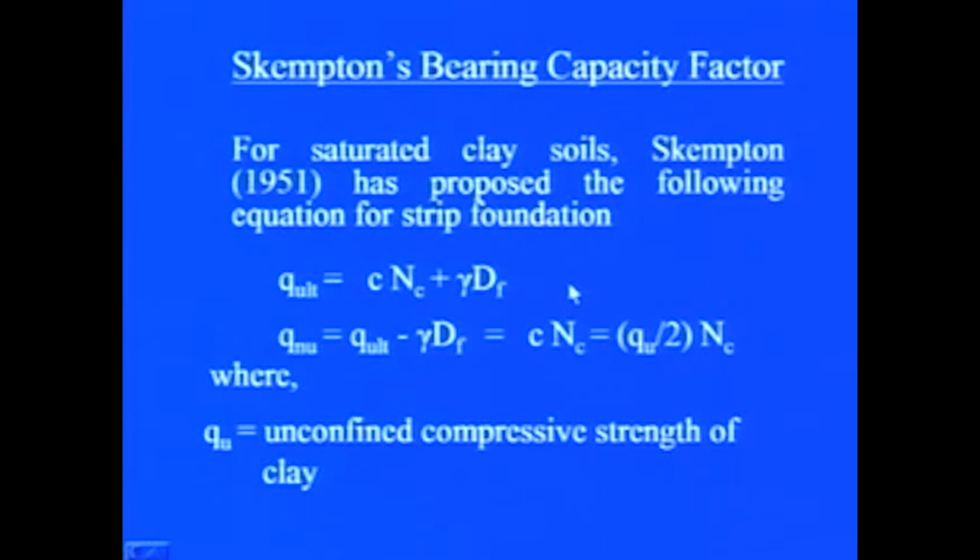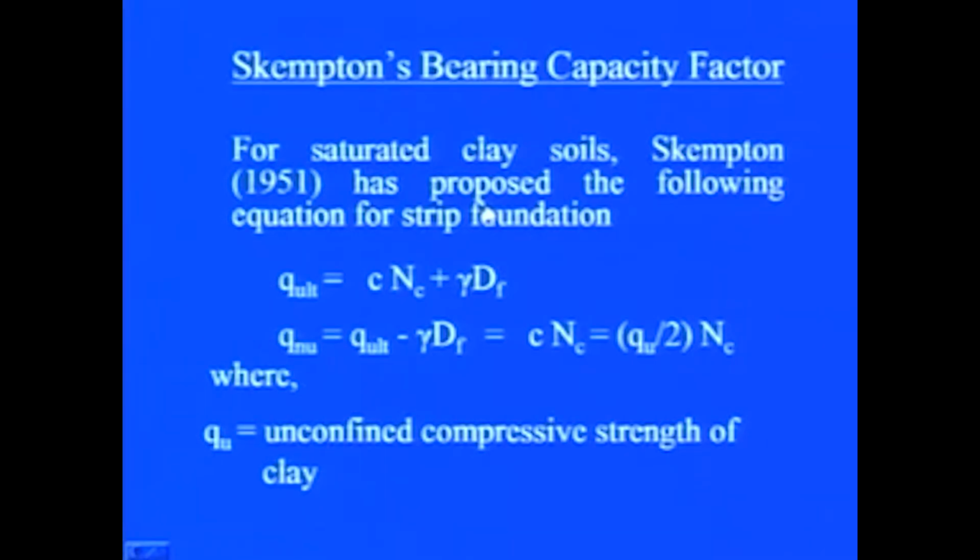Now, especially for the case of saturated clays, Skempton gave bearing capacity factors in 1951, and he proposed that the following equation holds good for the bearing capacity of a strip foundation resting on saturated clays.